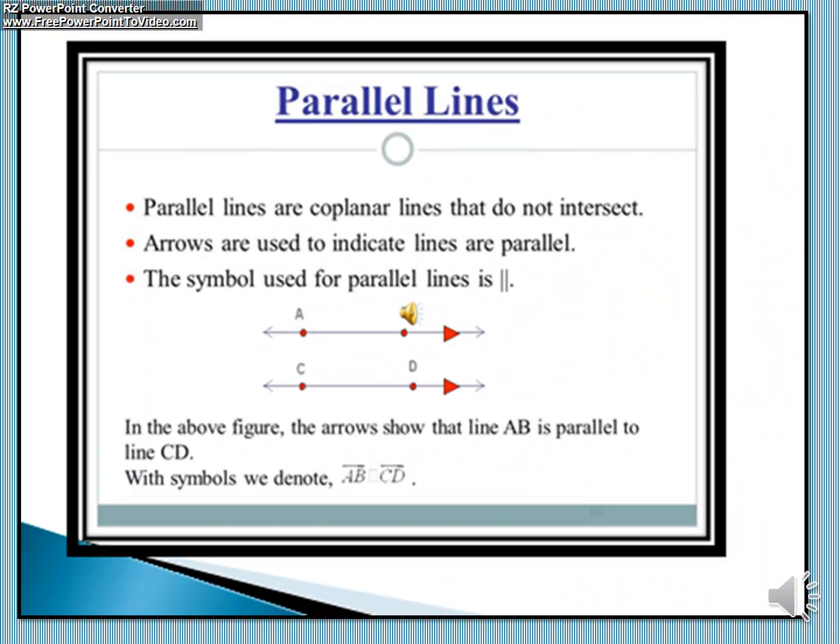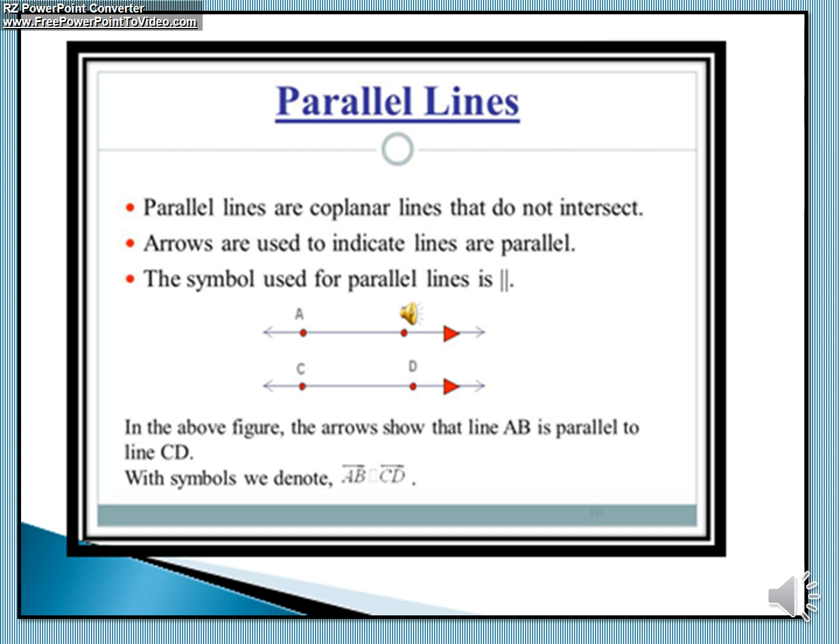Now what is our next point? Parallel lines. Now what are parallel lines? Lines which do not intersect each other are called parallel lines. Parallel lines are coplanar lines that do not intersect. Coplanar means they are in the same plane but they do not intersect each other.